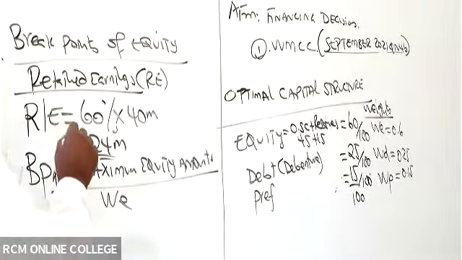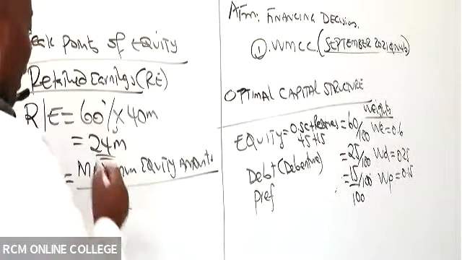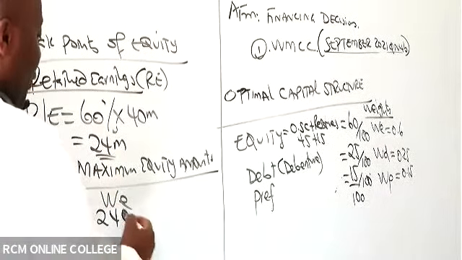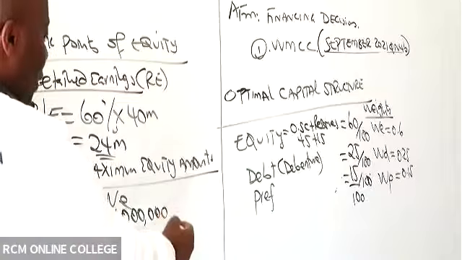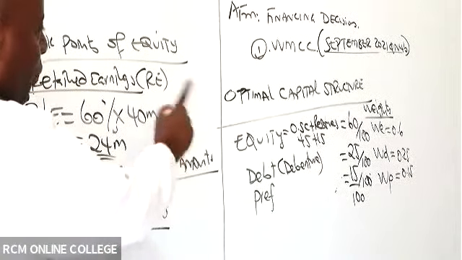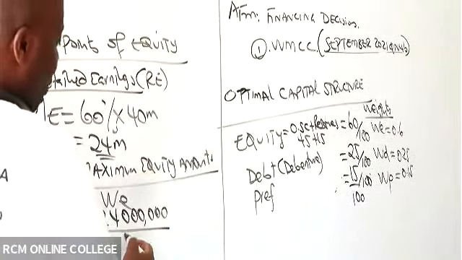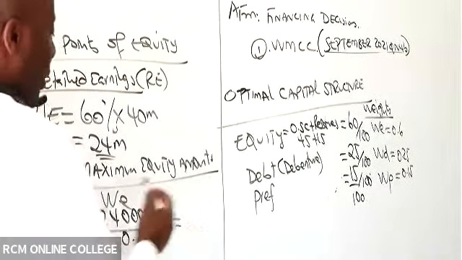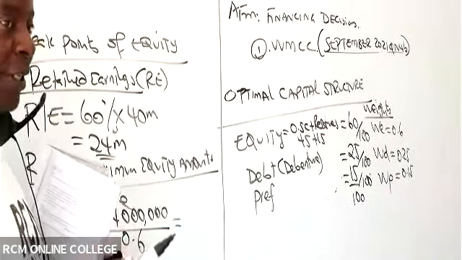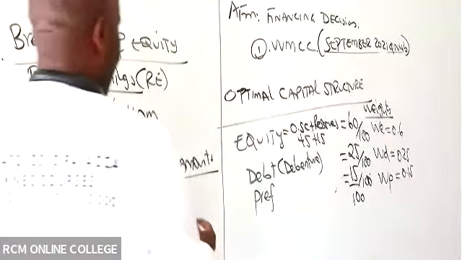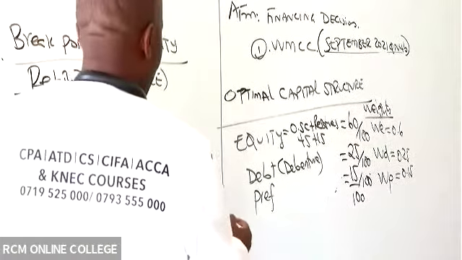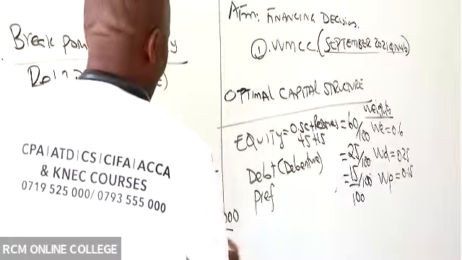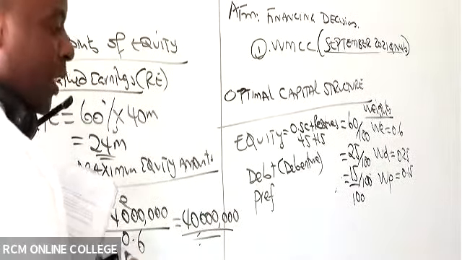From the retained earnings equity amount, I can get comfortably 24 million, divided by the weight of equity, which you had obtained, which was 0.6. So 24 million divided by 0.6 gives me 40 million. I'm sure all of us would have gotten this correctly.